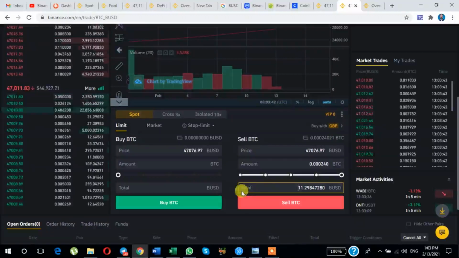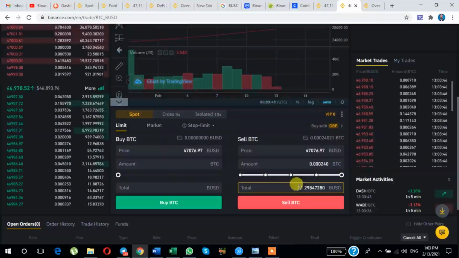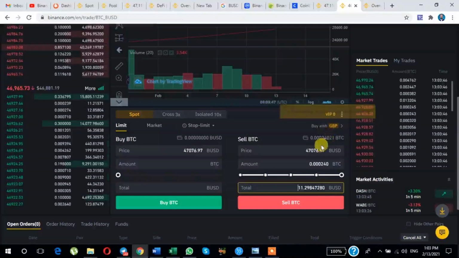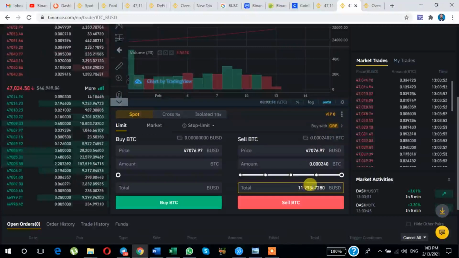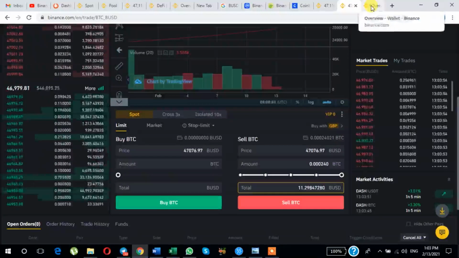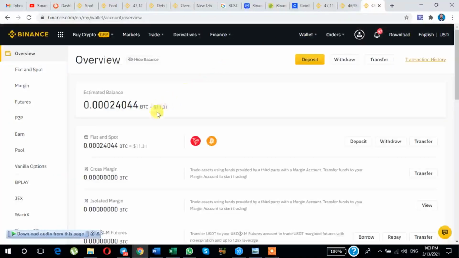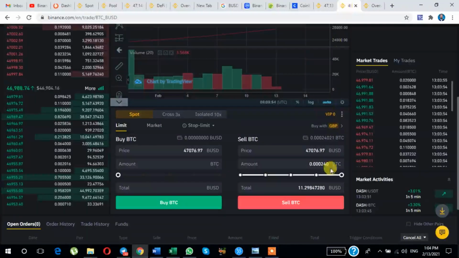If I am selling these bitcoins and buying BUSD, I am receiving 11.2, but my balance is 11.3. There is some difference. Why?